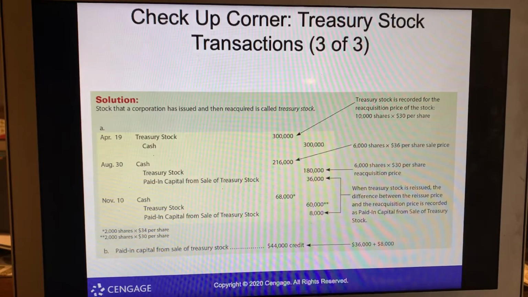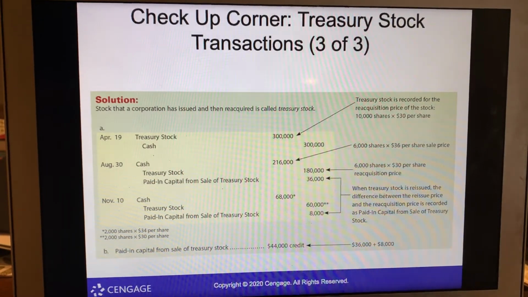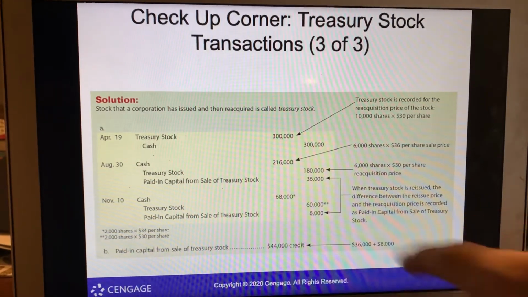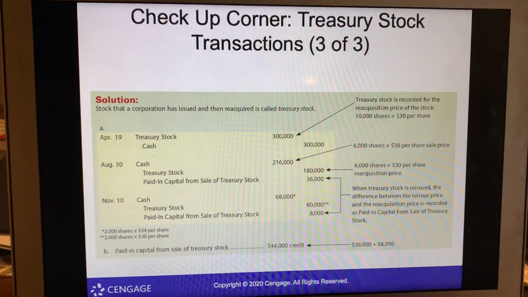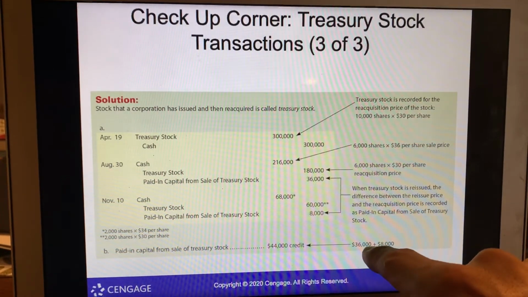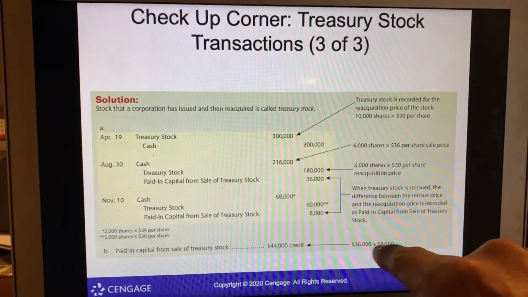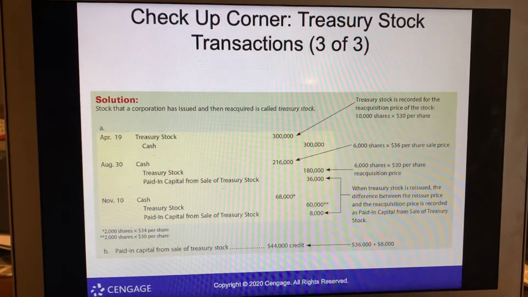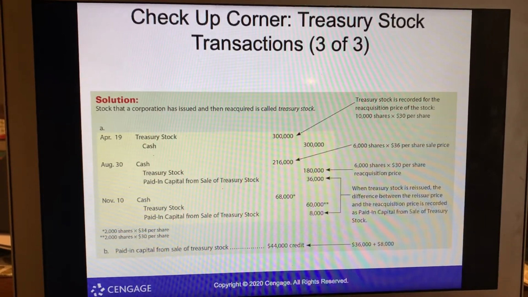Paid in capital from the sale of the treasury stock, and these notes are right down here so you can see how we got to those values. So the last component is the 36 plus the 8. So this plus this, it gives us this 44,000 from the sale.